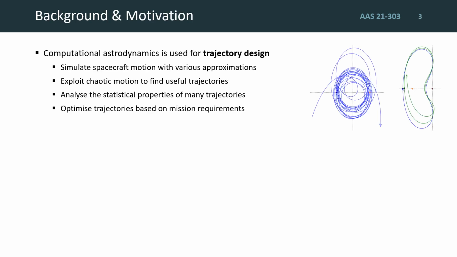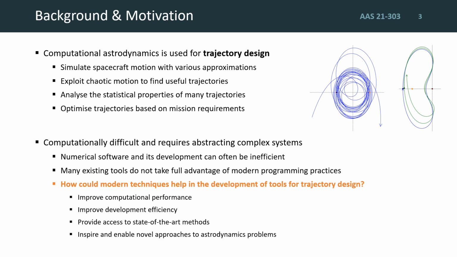Computational astrodynamics refers to the software tools used to study astrodynamical systems. A major application of this is in the design of spacecraft trajectories, which is accomplished through the simulation of spacecraft motion, exploiting the chaotic dynamics of the solar system to help analyze and optimize for lower costs, higher fidelity, more ambitious spacecraft missions.